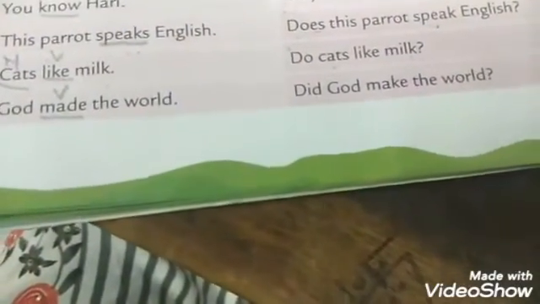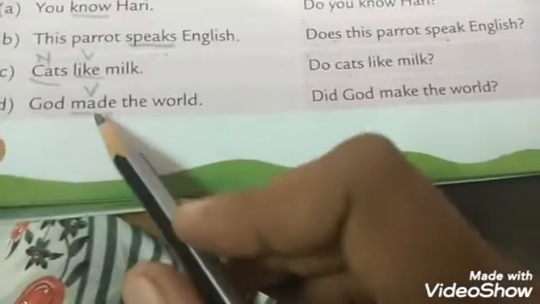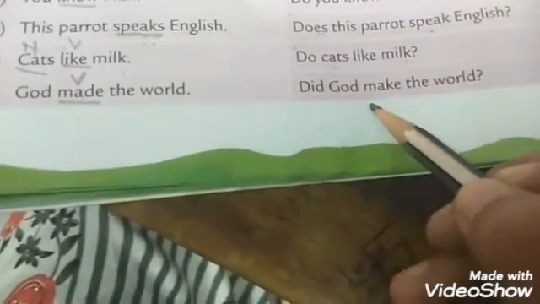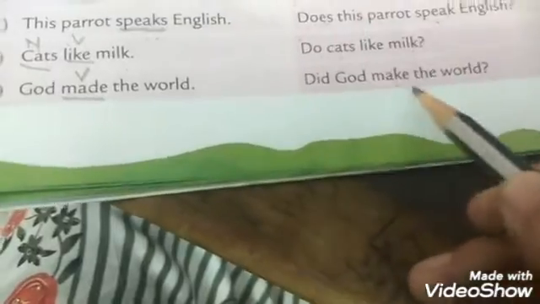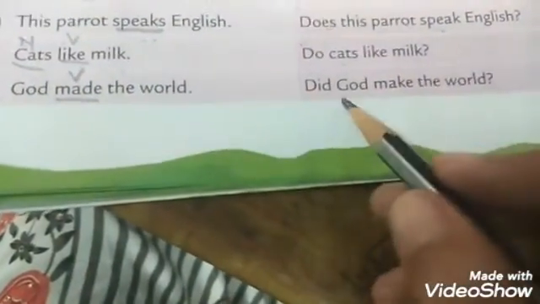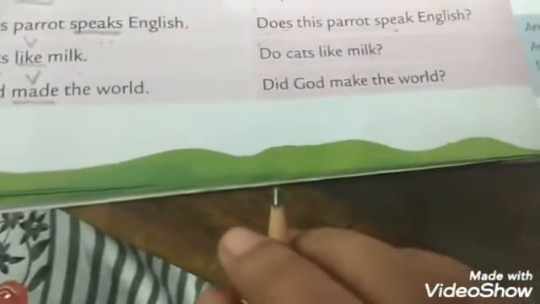Okay, so for past tense we will use did. So when we write did, instead of made we will write make. We will change the verb into present when we add did. So, did God make the world? Instead of made we will write make. Did God make the world? At the end, question mark.